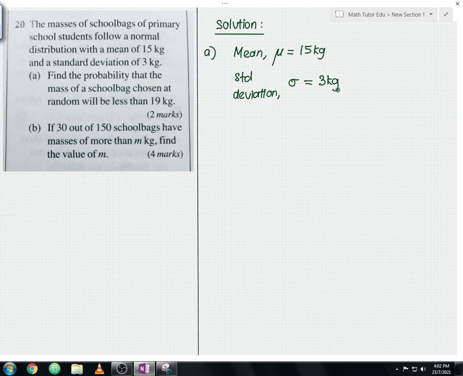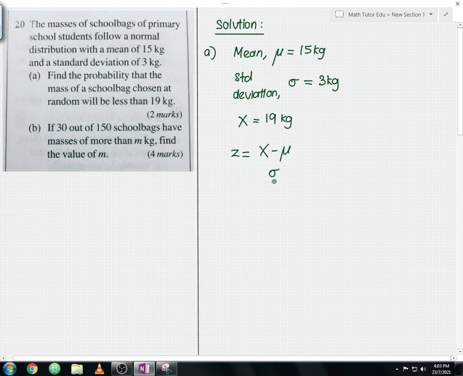For the next step, what we need to do is calculate the z-score based on the given x value or x values. Sometimes in a question you can get more than one x value, but in this case you only have one x value. Your x is equals to 19 kg. To find the z-score, you need to use this formula where x minus mu, you divide with sigma. Let me underline the fraction and box the formula.